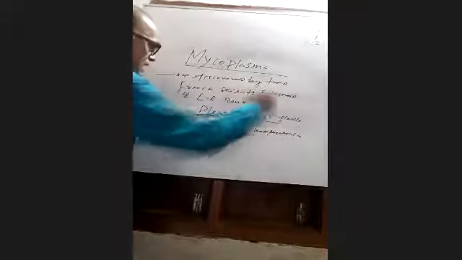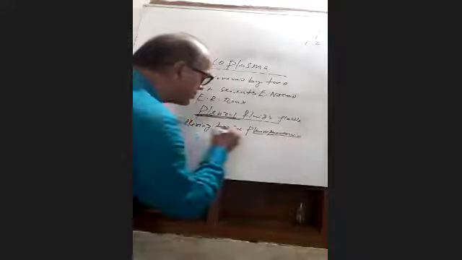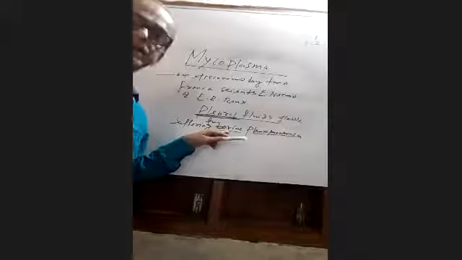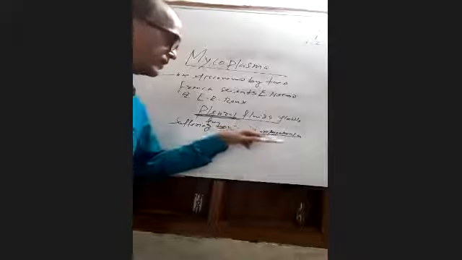Bovine is a term related to cattle. So remember the first point: mycoplasma was discovered by two French scientists, Nocard and Roux. It was discovered from the pleural fluids of cattle suffering from bovine pleuropneumonia. Bovine relates to cattle, and cattle suffering from pneumonia disease are said to have bovine pleuropneumonia.